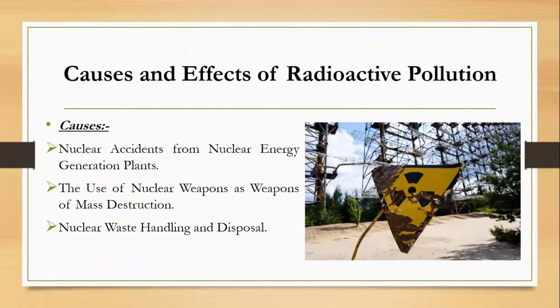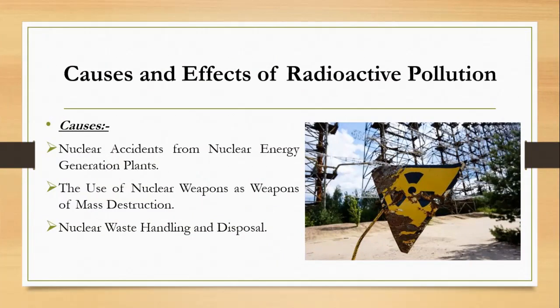Causes and effects of radioactive pollution. Causes: nuclear accidents from nuclear energy generation plants. So in those plants where nuclear energy is generated, a lot of nuclear accidents happen. Next one is the use of nuclear weapons as weapons of mass destruction. As we can see, if there is an atomic war, it can destroy the whole world. So it is very dangerous.